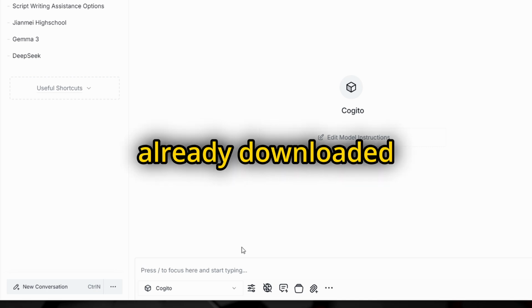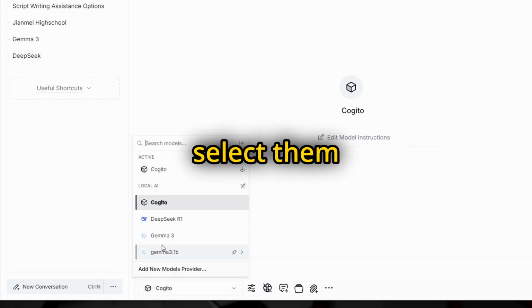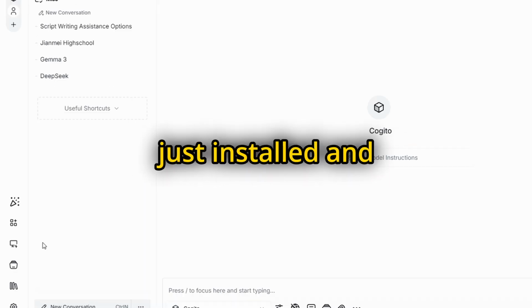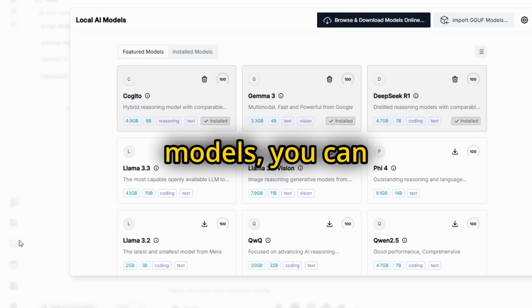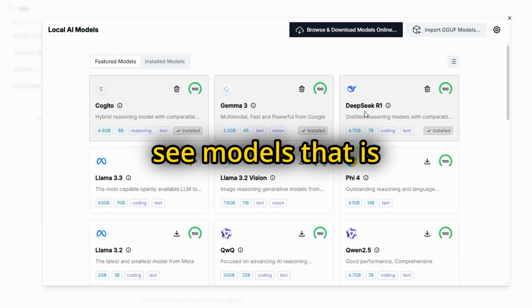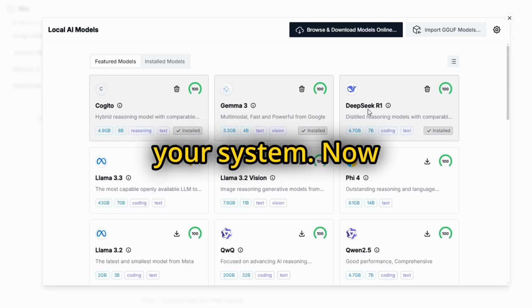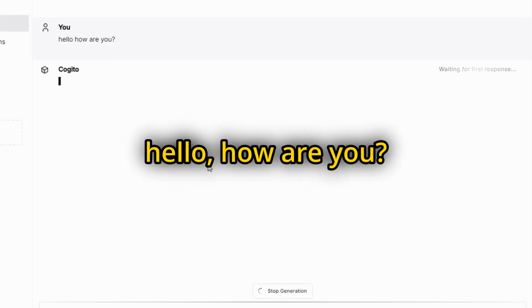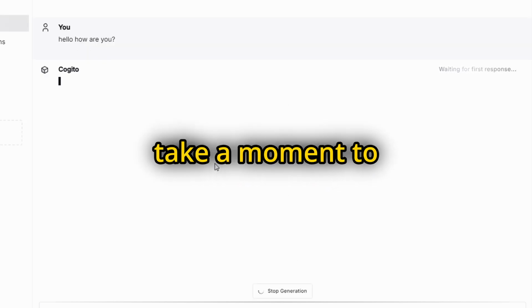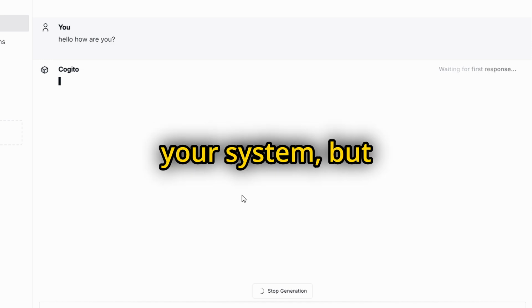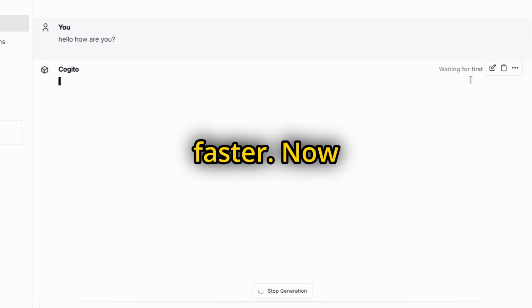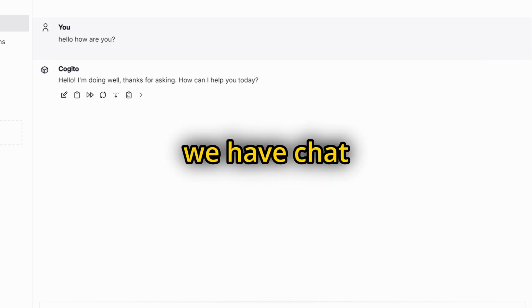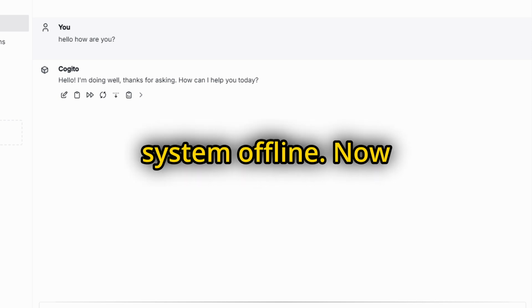Since I have already downloaded some models, I can select them here. If you just installed and need to download models, you can click here, and you will see models that are recommended for your system. Now let's test out the Cogito model. I'll type "Hello, how are you?" The first run may take a moment to load into your system, but subsequent chats will be noticeably faster. Now we have ChatGPT on your local system offline.